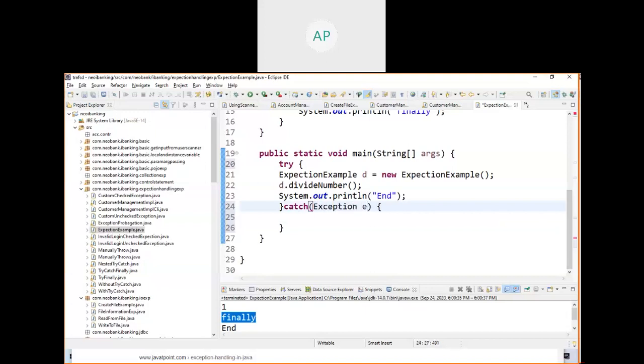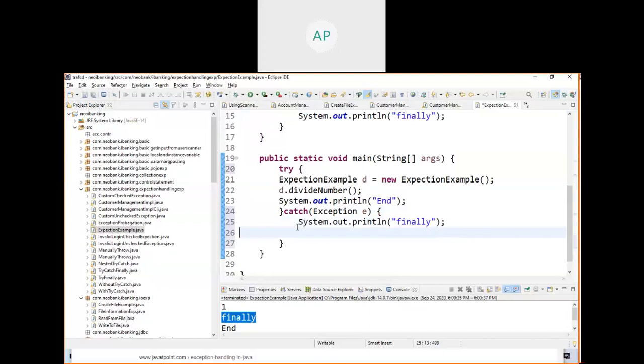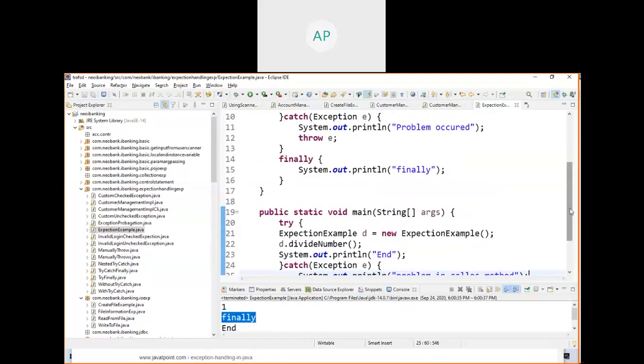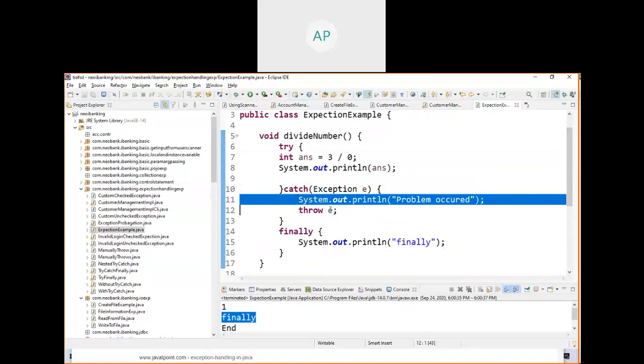Catch, exception, anything. Okay. Here, problem. See, problem in called method. In real time, we'll send a mail to the production support team so that they will understand there is some problem in our code. Here, for example, I wrote something called system.out.